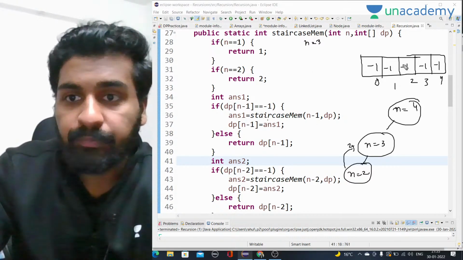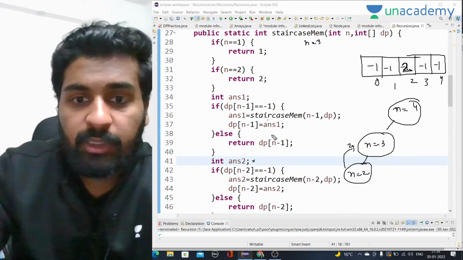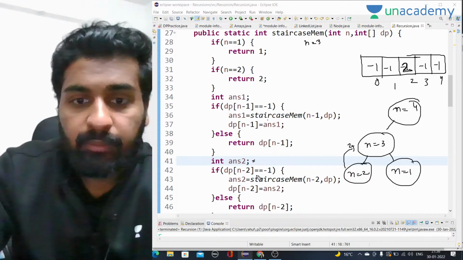So answer 1 will be 2. Okay, so at second index we have to write 2 there. Now what we have to do is go for answer 2 for n is equal to 3. That will be, we have to call for n is equal to 1, right? So when I call for n is equal to 1, it is -1.